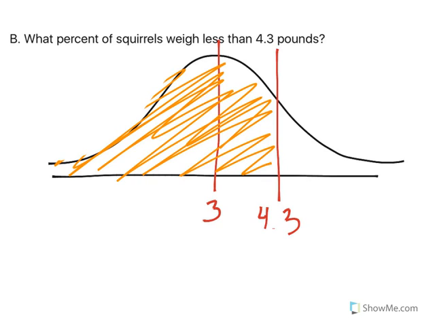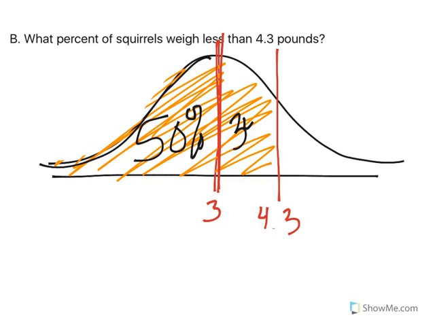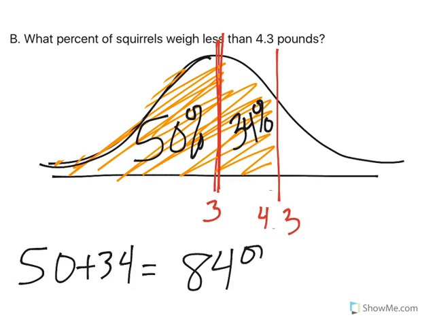Now, the mean cuts this in half, so we know that this whole half is 50%, right? Because it's half of the curve. And based off the empirical rule, from the mean to 1 standard deviation to the right is 34%. So if I want all of that shaded in orange, I've got half plus the extra 34. We're talking approximately 84% of squirrels weigh less than 4.3 pounds.